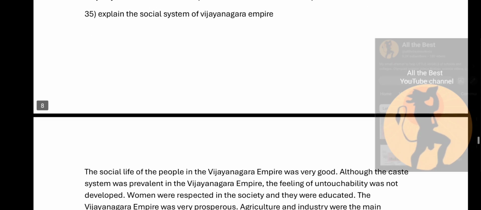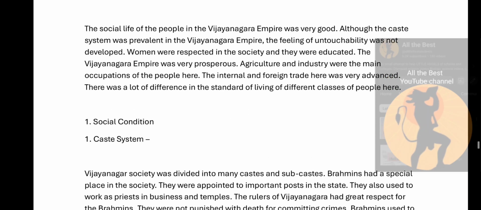So moving on to the next question, explain the social system of the Vijayanagara Empire. The social life of the people of the Vijayanagara Empire was very good. Although the caste system was prevalent in the Vijayanagara Empire, the feeling of untouchability was not developed. Women were respected in the society and they were educated. The Vijayanagara Empire was very prosperous. Agriculture and industry were the main occupations of the people here. The internal and foreign trade here was very advanced. There was a lot of difference in the standard of living of different classes of people here.